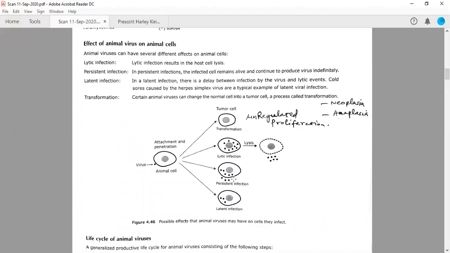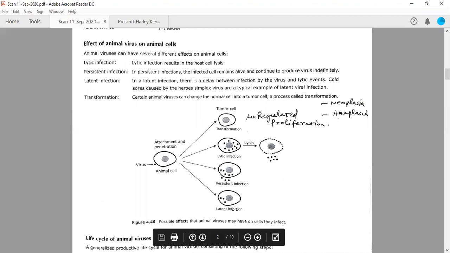In case of bacteriophages also, we have discussed M13, which is a secretory bacteriophage which will infect E. coli. It also will not lyse the bacterial cell, right? We have discussed that already. But in case of animal viruses also, it is possible that they will not lyse the animal cells, and they will continue to release the viral particles by the process of budding.